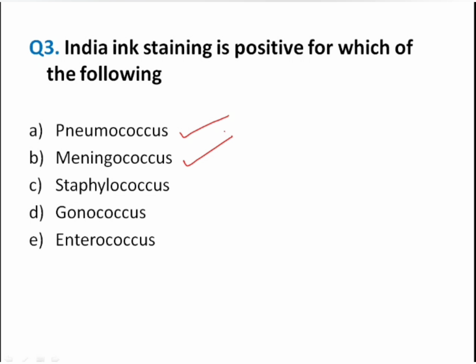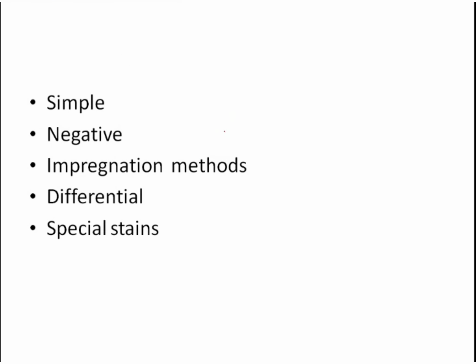Basically when we talk about staining methods, we have different types of staining. The first one is simple stain, where you just stain it with methylene blue or basic fuchsin, and it gives the same color to almost all the bacteria in a smear. That is called simple staining. The second is negative staining, which is usually done with India ink or nigrosin.